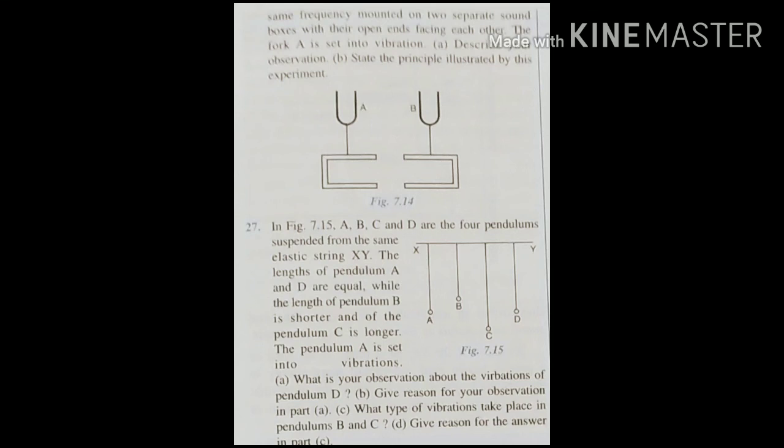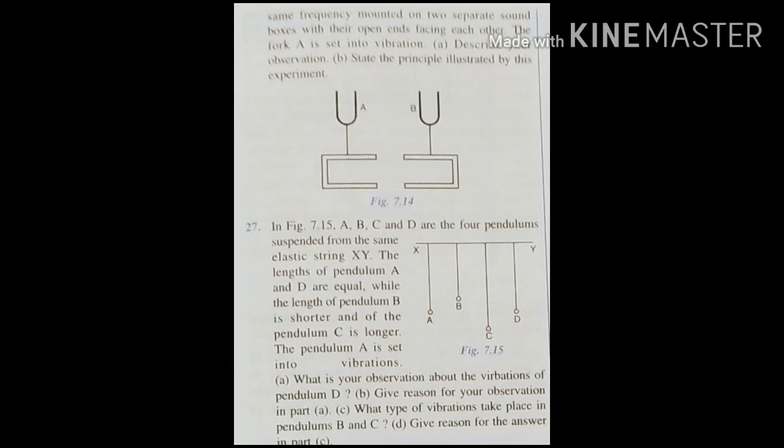So A and D are of equal lengths, so there will be a resonance. D comes to a state of resonance as the natural frequencies of A and D are the same. So the pendulum D vibrates with the frequency of A and remains in the same phase as A but has a larger amplitude. Now the next question they are asking: give reasons for your observation in part A. The reason is that both A and D have equal length, and frequency is inversely proportional to length, so they both have equal frequency, so there is a resonance.